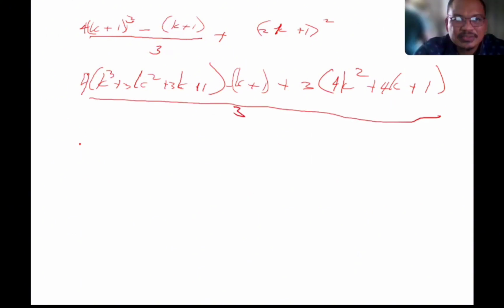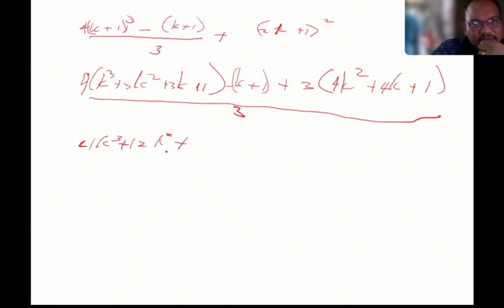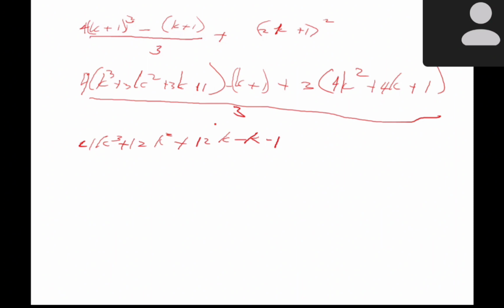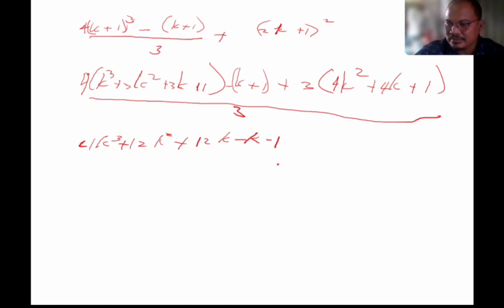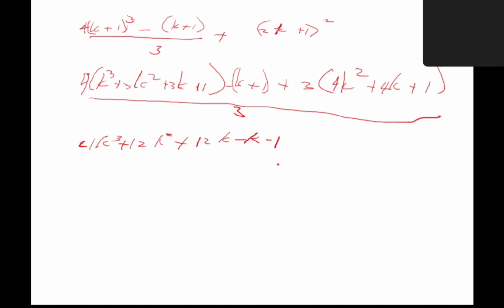So 4k cube plus 12k squared plus 3k, 12k minus k minus 1, tama ba? Yes po, minus 1. May kulang ako. Plus 4 pa po bago mag-minus k.